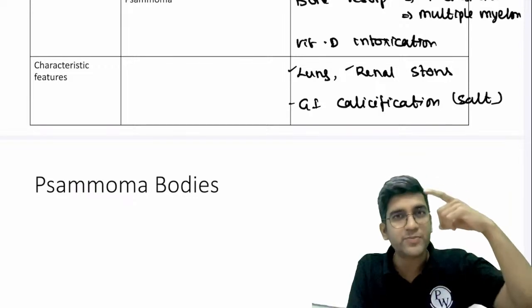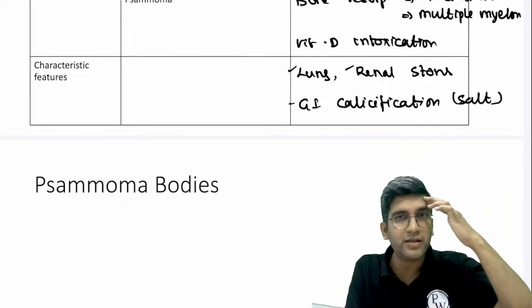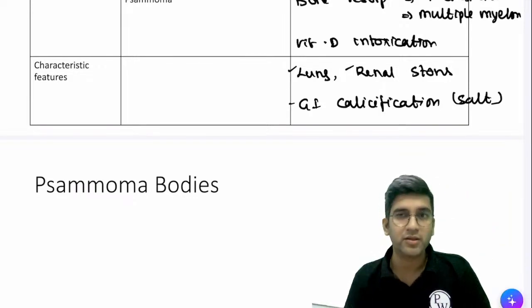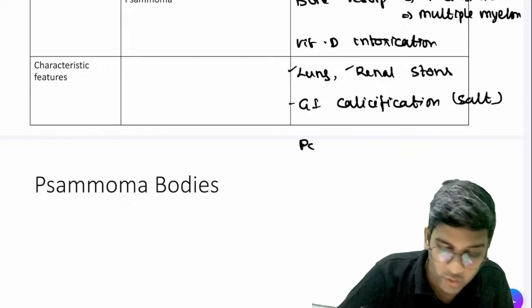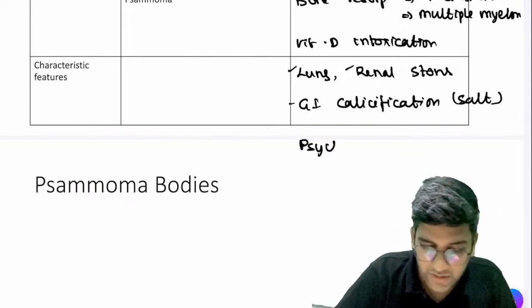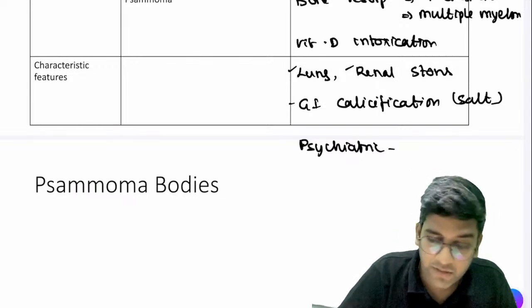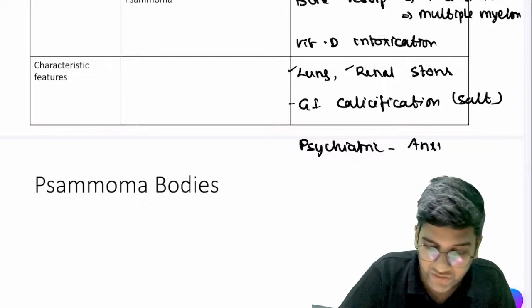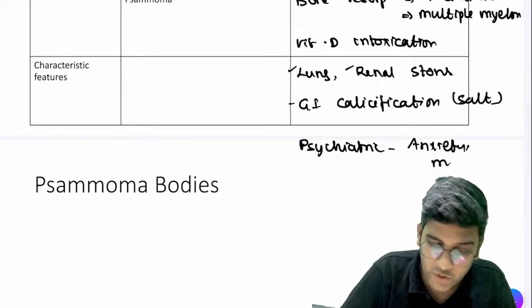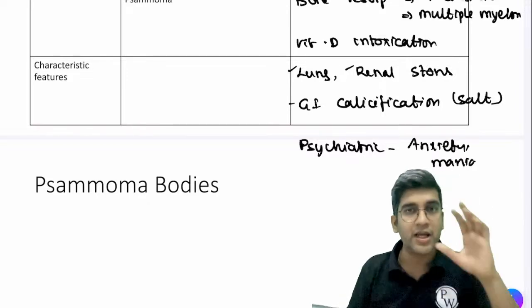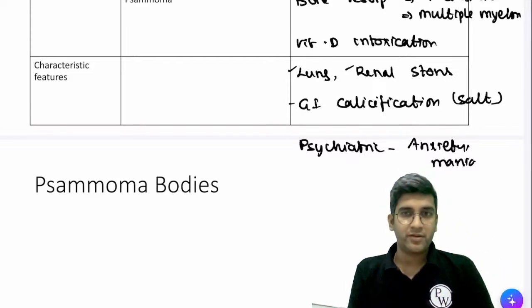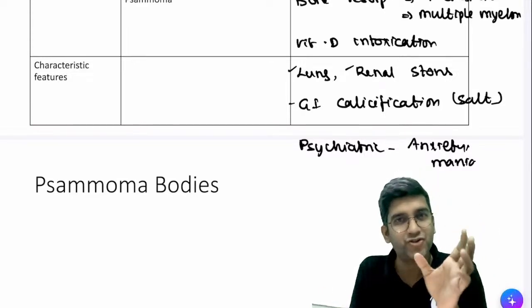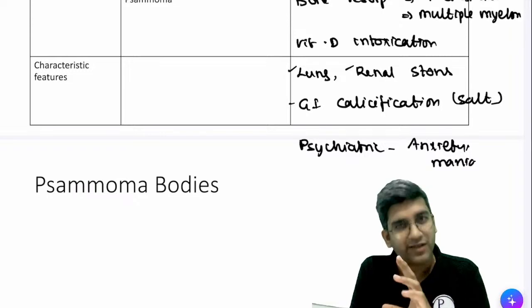So if calcium levels become more in blood, will there be psychiatric disturbances? You will have psychiatric disturbance, though it's not due to calcification. The patient might be a little bit anxious, with anxiety and mania-like symptoms, all of these will predominate in this patient. Ultimately, it's just calcium, it's change in homeostasis of calcium, right?